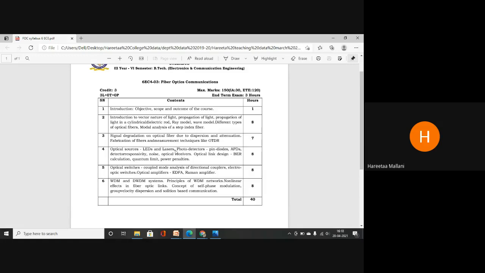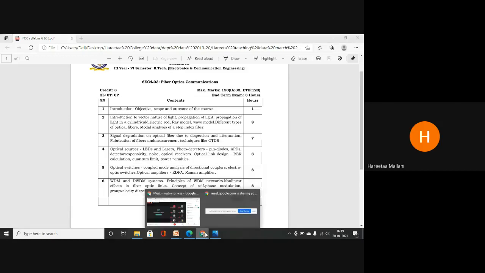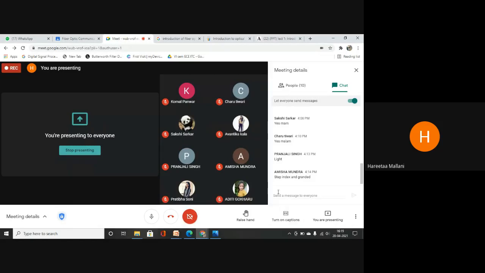The next unit is focused on your optical sources, that is LEDs and lasers. These are very common words, and from second year you have been studying and using LEDs in your experiments also. What is the full form of LED? Yes, students, full form of LED. And full form of laser.